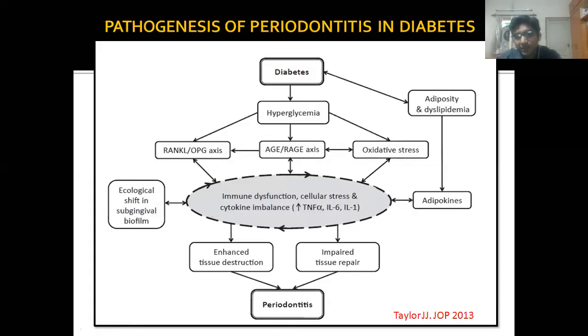This whole thing results in enhanced tissue destruction and impaired tissue repair, which ultimately leads to periodontitis. So main is RANKL OPG axis, formation of AGEs, and ecological shift in subgingival biofilm, which leads to increased formation of cytokines, ultimately resulting in enhanced tissue destruction and impaired tissue repair. Impaired tissue repair is due to formation of AGEs, which ultimately leads to periodontitis. So this flowchart is very important.